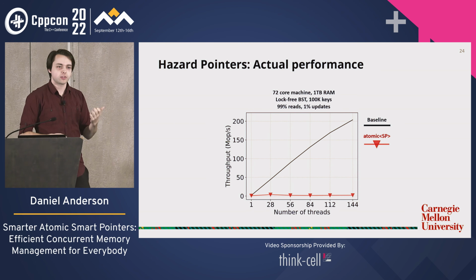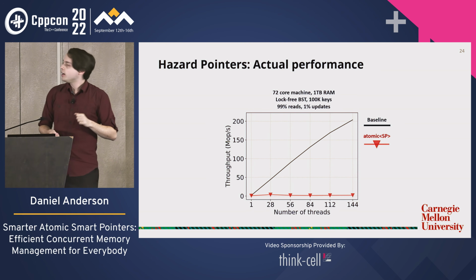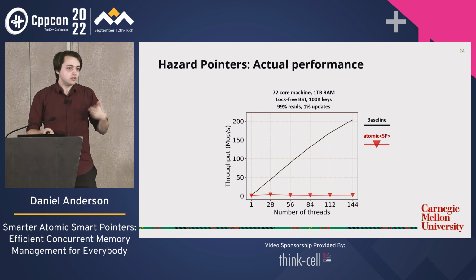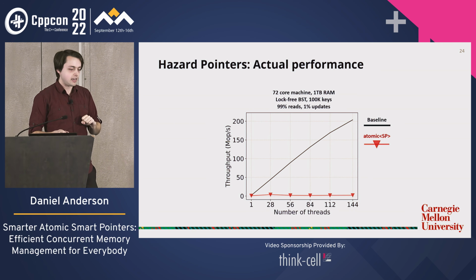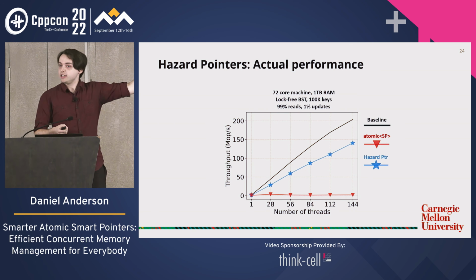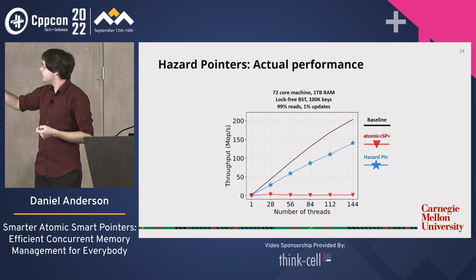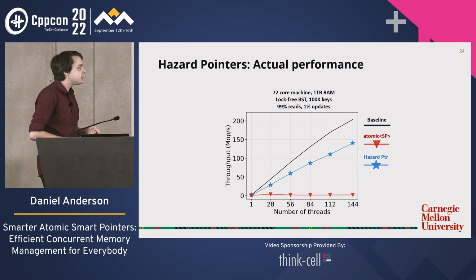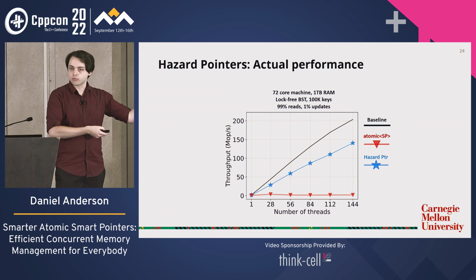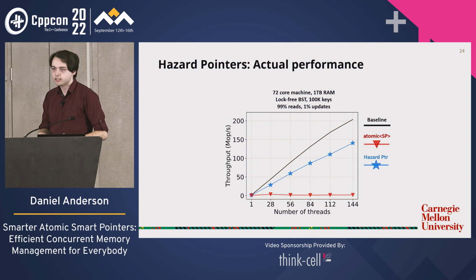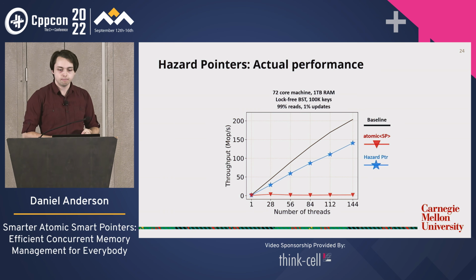So here is our experiment from before with our unfortunate atomic shared pointer at the bottom. Where would we expect hazard pointers to be? Well, we think it should scale, maybe have a little bit of overhead compared to the baseline, and there it is, and that's pretty good, right? It actually scales now. It's nice, more performance when we add more threads. It's a little bit of overhead compared to the baseline, because it still has to do these writes. It still has to announce these hazard pointers. But this is really good. We're getting much closer to the baseline already.